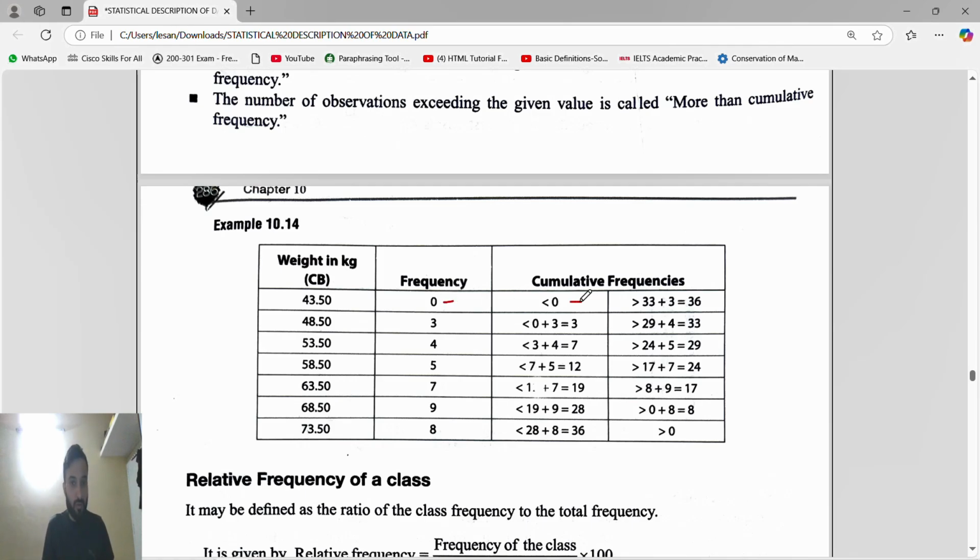So it was 0. The next frequency is what, guys? 0. Starting was 0, so it will be 0. Now next we add 0. Okay, 0 was there, 0 plus 3, so it is 3. We just keep on adding the frequency. Now it is 3. 3 plus the next frequency, which is 4, is 7. Now it is 7. Next frequency is 5, so 7 plus 5 is 12. Now it is 12. Next frequency is 7, 12 plus 7 is 19. Now it is 19. Next frequency is 9, 19 plus 9 is 28. Now this is 28. Next frequency is 8, so 28 plus 8 is 36. So like this is a cumulative frequency, the successive adding of the frequency. Okay.